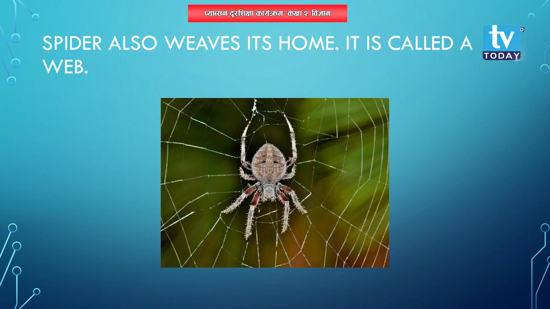In our home also, in the corner of our rooms, we may see spiders and their net-like structure, isn't it? Yes, that net-like structure is woven by the spider itself, and it is also the home of the spider. The home of the spider is called a web, W-E-B, web.